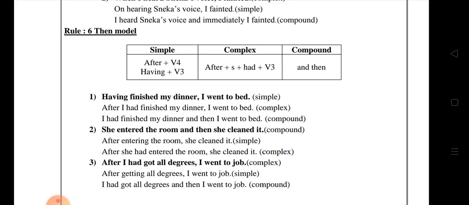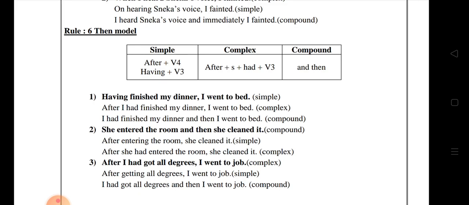Next, compound and then. Having finished my dinner, I went to bed. That is simple. The complex is after I had finished: after plus subject plus had plus V3. Okay. After I had finished my dinner, I went to bed. That is complex. And next, the compound: I had finished my dinner and then I went to bed. You just have to remove the after from the complex sentence and then just add and then in the sentence, that is compound.